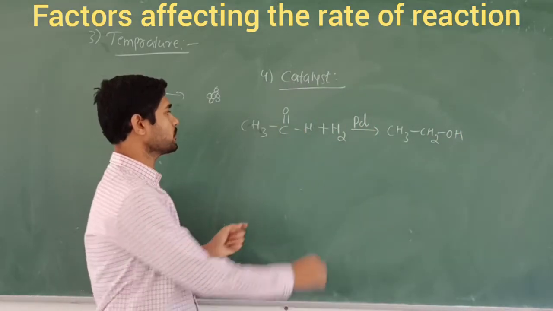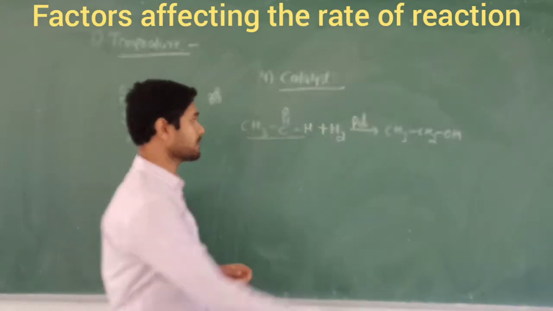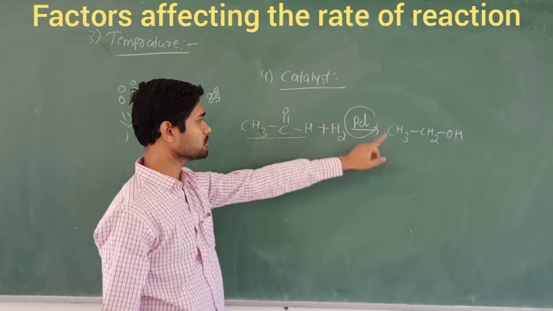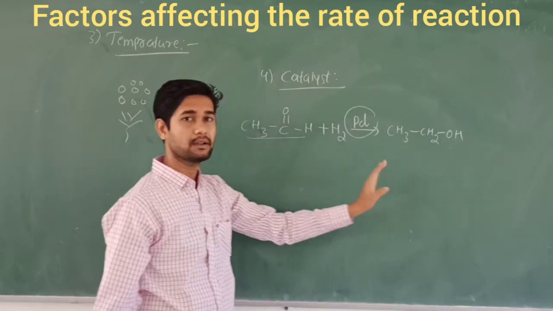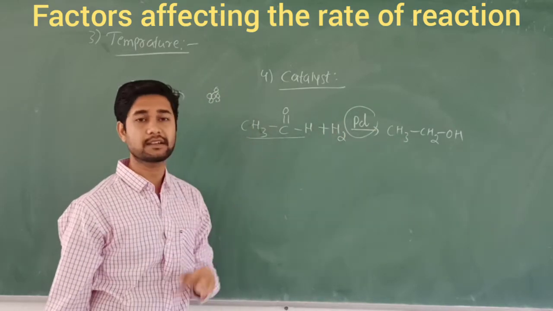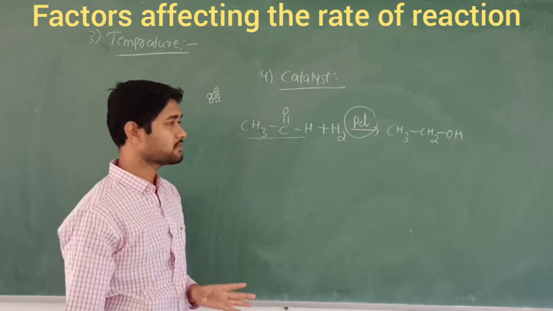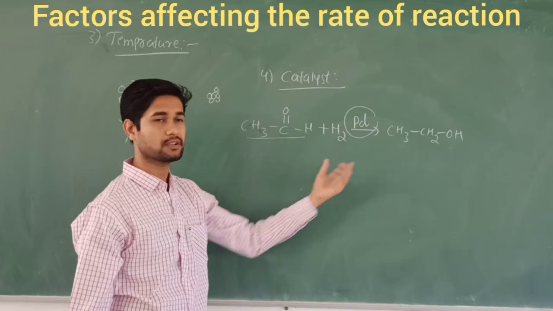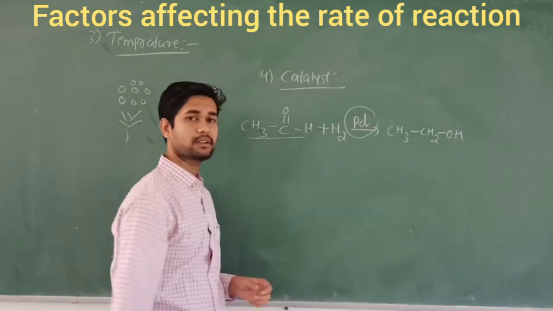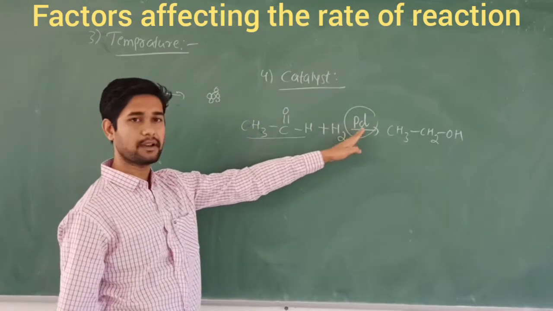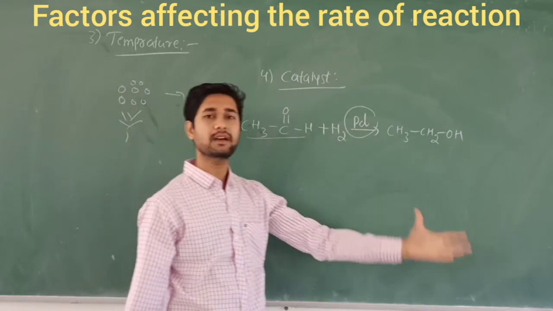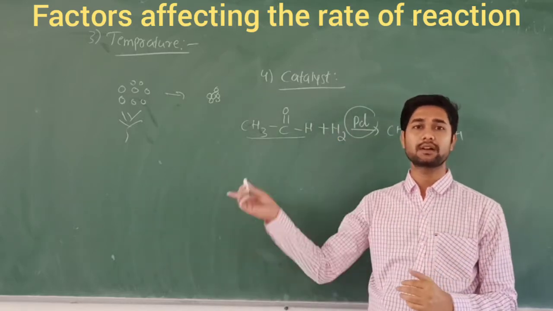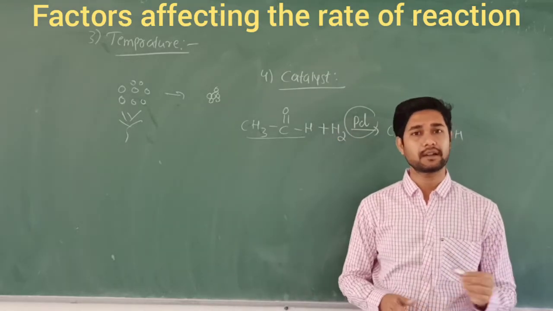Addition of this hydrogen towards this aldehyde group requires a catalyst called palladium or nickel catalyst. In the absence of this catalyst also, we are going to obtain the product, but this reaction in the absence of the catalyst requires very much time. So to overcome this slow reaction, we apply the catalyst, that is called palladium. When you apply this palladium catalyst, the rate of reaction increases. So that's why a catalyst also plays a very important role in enhancing the rate of the reaction.